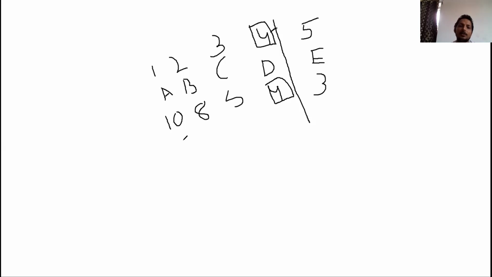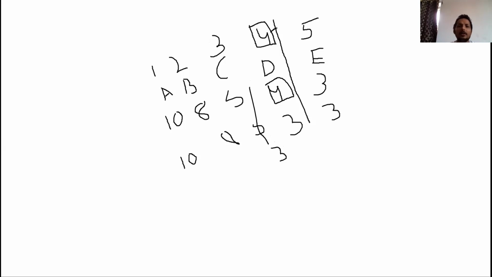So let's say another problem. You have 10, 8, 5, 3, 3. Now the third index has been cited 5 times, but the fourth index you see is cited 3 times. So here the H index will be 3, because we are going to return this index position, which is 3. The reason being, the third index has been cited 5 times, but the fourth index has been cited 3 times. Basically it is a decrease. That's how we need to find that H index.